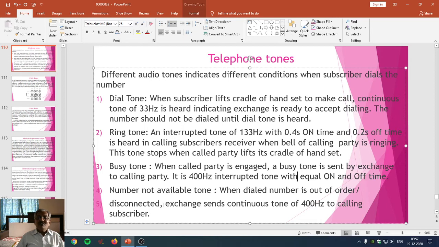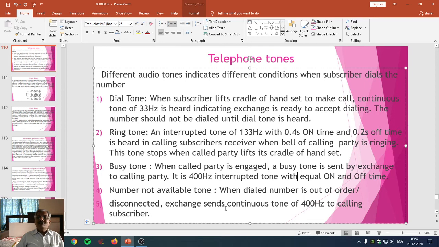Hence you should not try to communicate with that number until it is connected, or whatever fault has occurred in the line, the handset or the telephone exchange is corrected. After correction, again that number is available for communication.